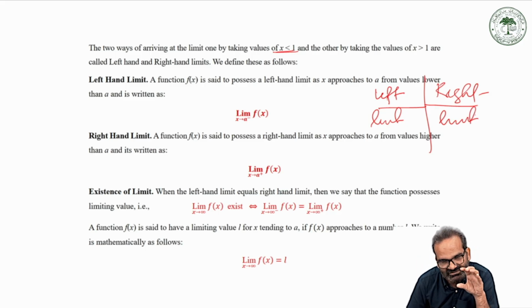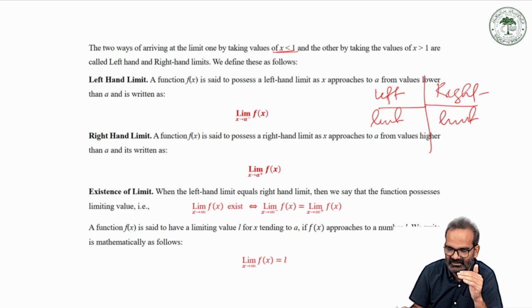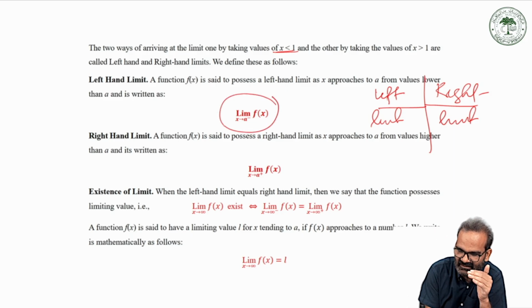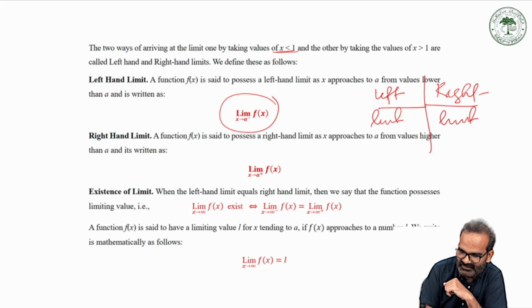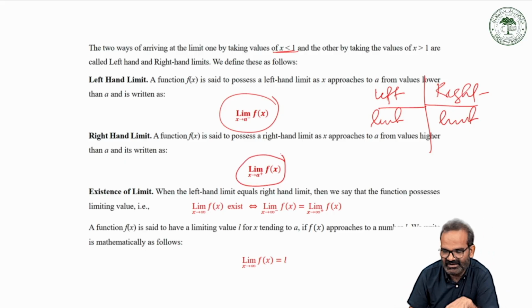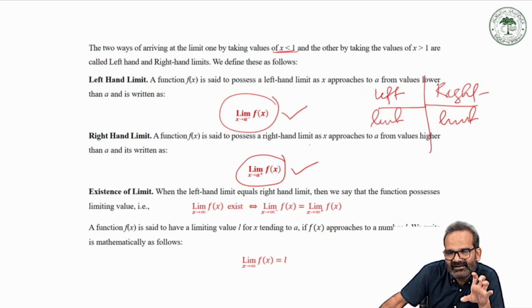If we are approaching the required point from its left-hand side, we will call it a left limit, and we will denote it like this: limit x tends to a negative of f(x). And if we are moving from the right, then how will we write it? We will represent it as limit x tends to a positive of f(x). So this is called the left-hand limit, and this is called the right-hand limit, right? Are you getting the difference between left-hand and right-hand limit?